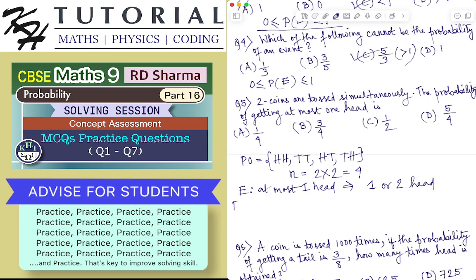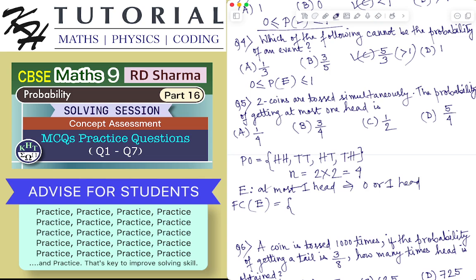So the outcomes which are favorable to the event E means all the possible outcomes which are favorable to the event E. It is saying at most one head, so this will be 0 or 1 head.